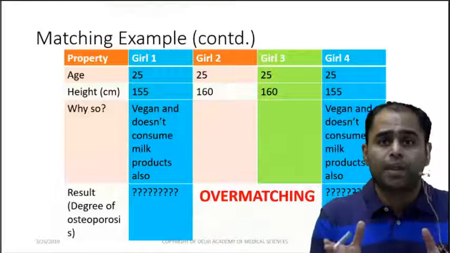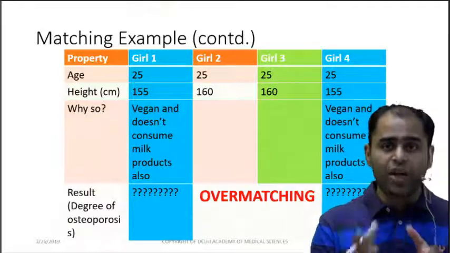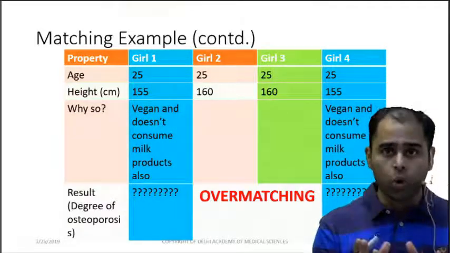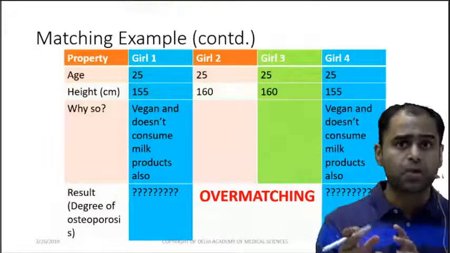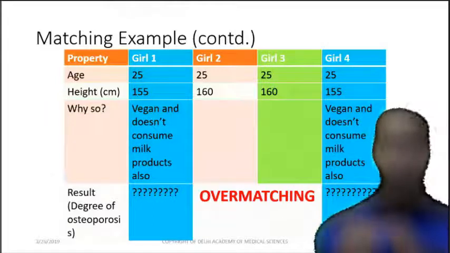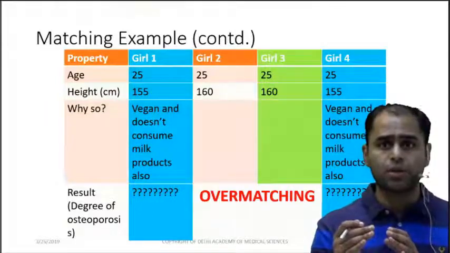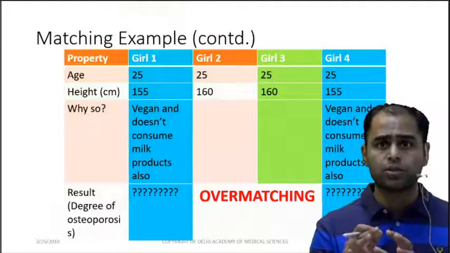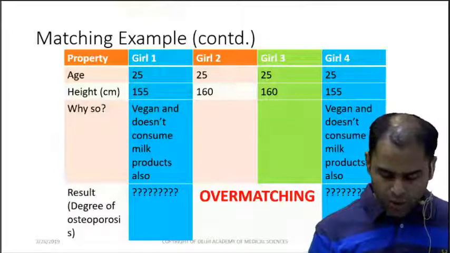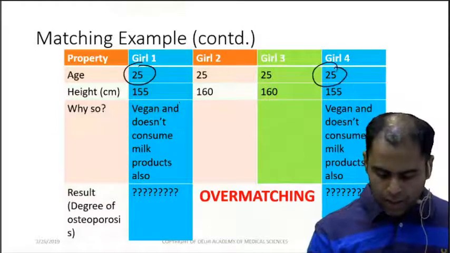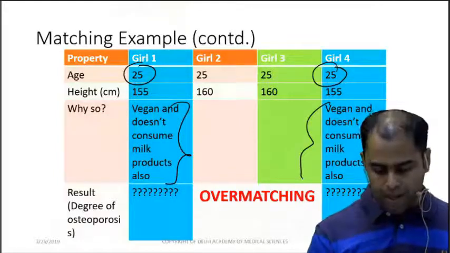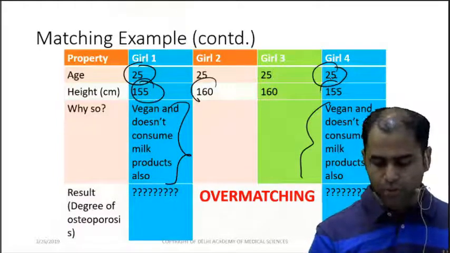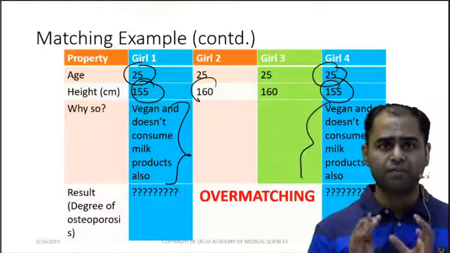Now, what is overmatching? In this question, I was trying to know the effect of height on osteoporosis, because my hypothesis was the taller the person is, more is the degree of osteoporosis. So I took 25-year-old girls who are vegan and do not consume milk, but I took both of them to be 155 centimeter.